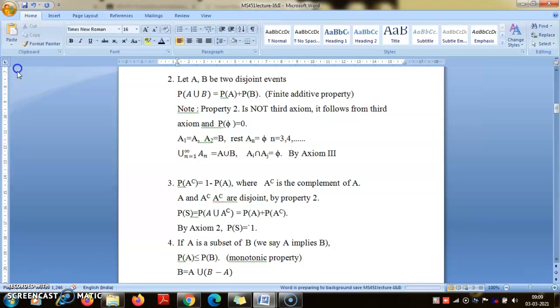We are saying that these two add up to 1, so probability of A complement is 1 minus probability of A.